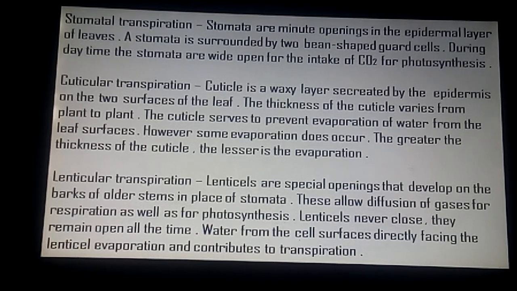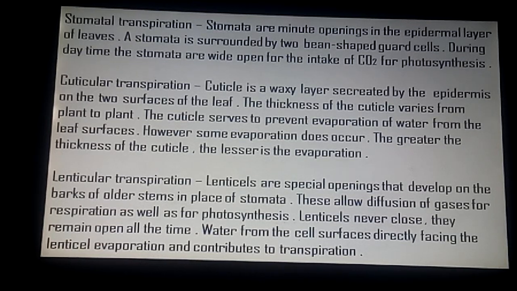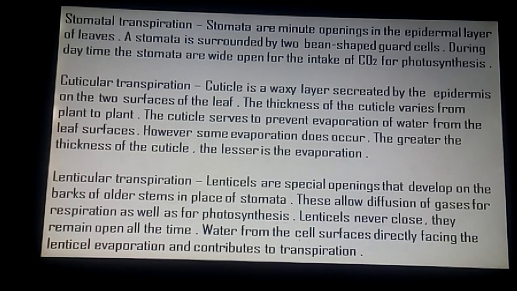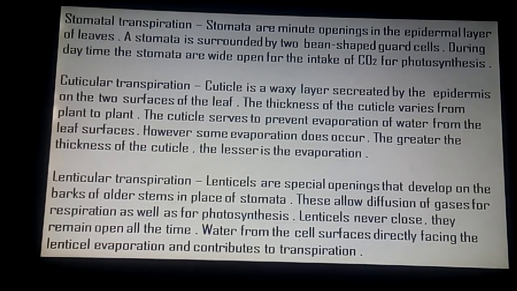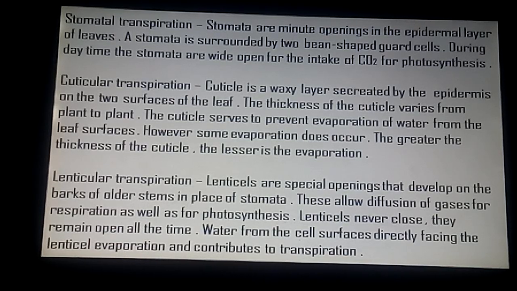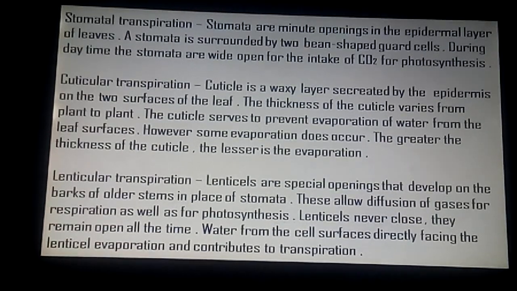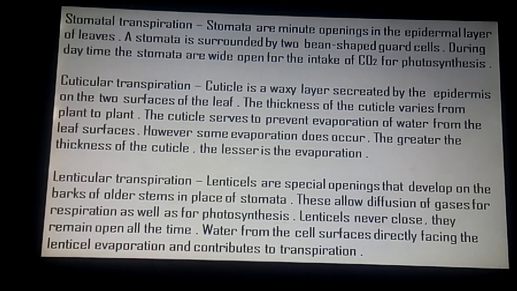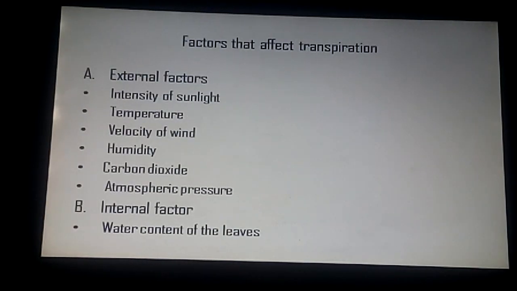Now the third, lenticular transpiration. Lenticels are special openings that develop on the barks of older stems in place of stomata. This allows diffusion of gases for respiration as well as for photosynthesis. Lenticels never close. They remain open all the time. Water from the cell surfaces directly facing the lenticel evaporates and contributes to transpiration. The amount of transpiration from lenticels is certainly more than the cuticular transpiration, but very much less than the stomatal transpiration.